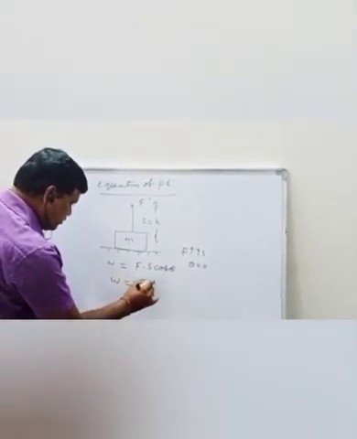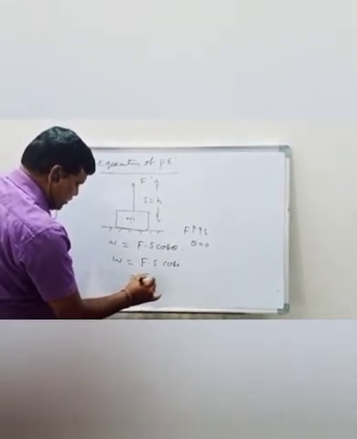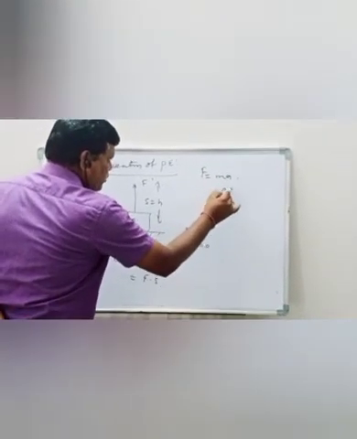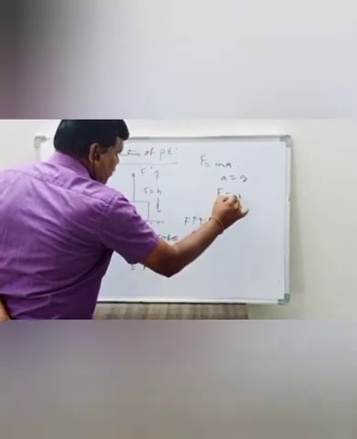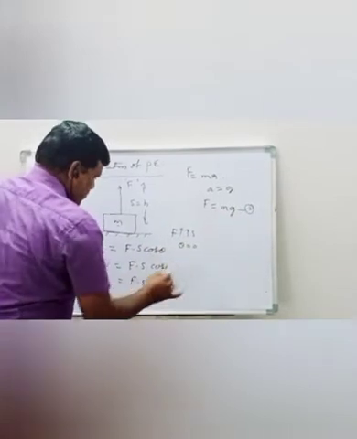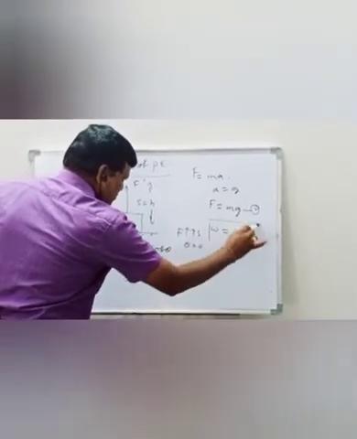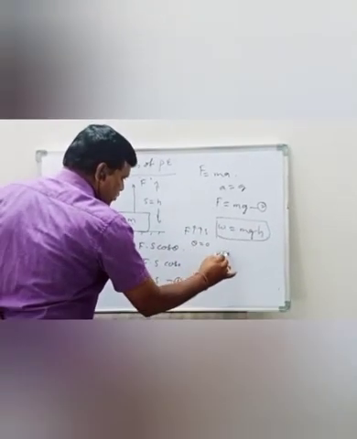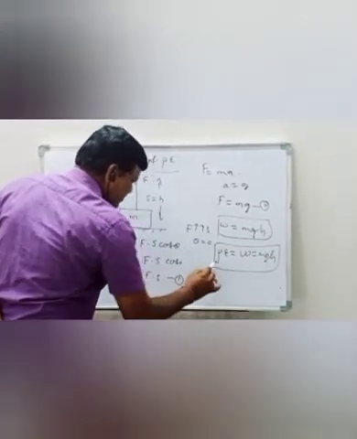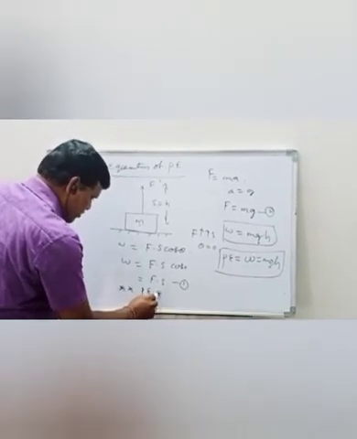So W = F·S cos 0, so W = F·S (equation 1). According to Newton's second law, a is equal to g, therefore F = mg. Substituting in equation 1, W = mgh. So the work done is in the form of potential energy, that is mgh. This depends upon the height of the body.